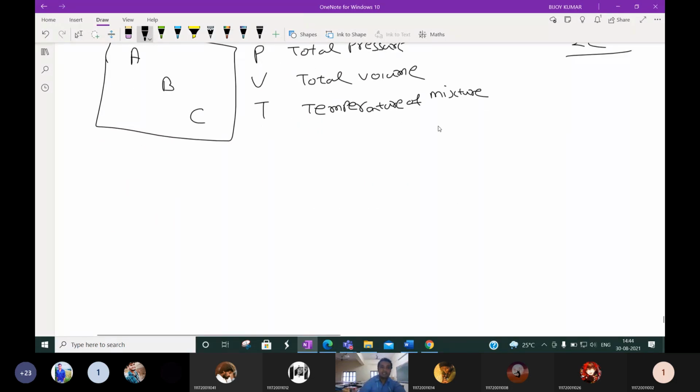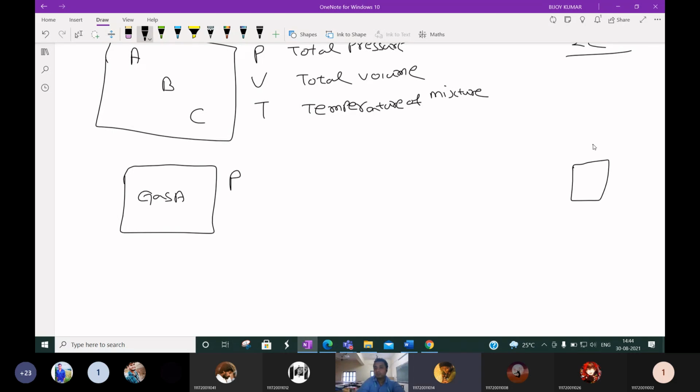So suppose one gas is there. Consider gas A. Suppose only one gas A is there. What is the pressure of the gas? How do you theoretically explain the pressure of a gas? Pressure means what? You know that it is nothing but the normal component of force by area. Okay, so suppose a certain piston is there. We are applying a certain force per unit area. This is called pressure, force by area.